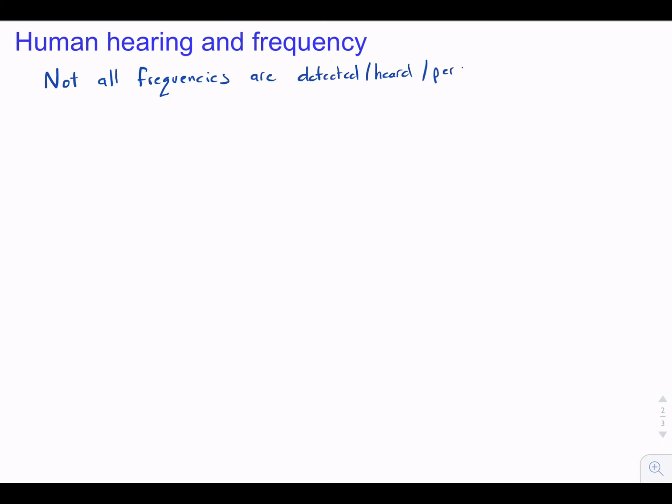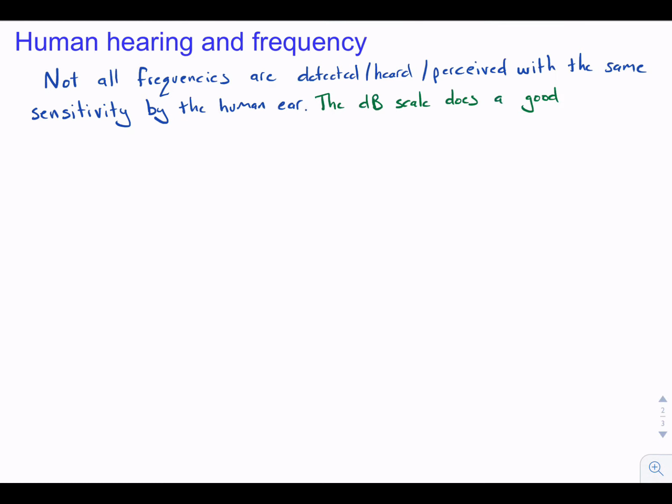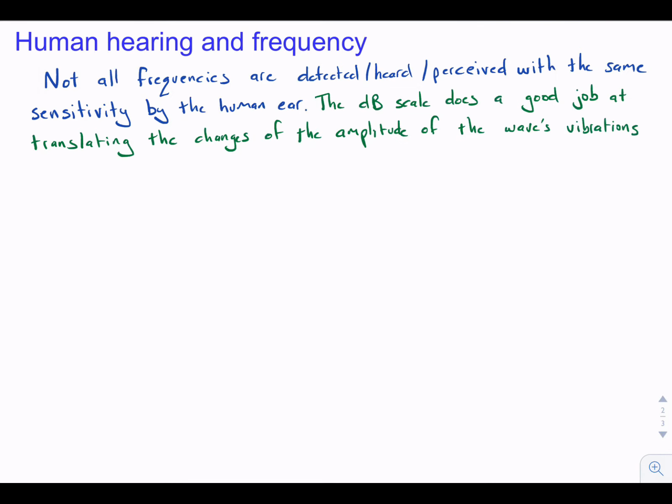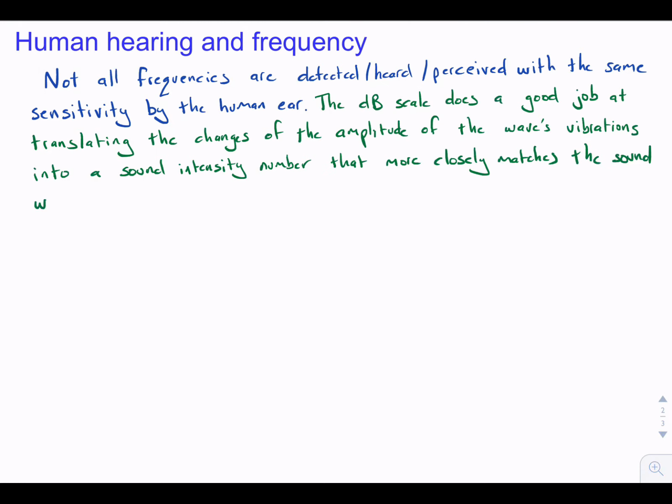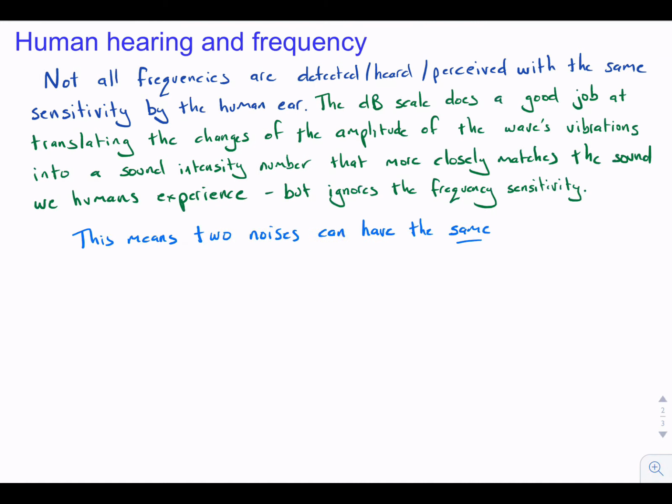Not all frequencies are detected or heard or perceived with the same sensitivity by the human ear. So even though we hear over the range of 20 Hz to 20 kilohertz, we don't hear all of these frequencies at the same level. The decibel scale does a good job of translating the changes of amplitude of the wave's vibrations into a sound intensity number that more closely matches the sound that we humans experience, but the decibel scale ignores the frequency sensitivity that human beings have. What this means is that two noises can have the same sound level intensity beta, but not sound equally loud to us.